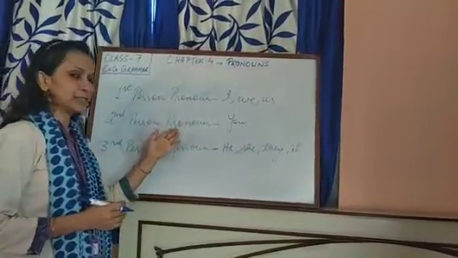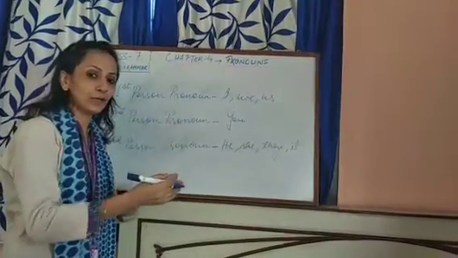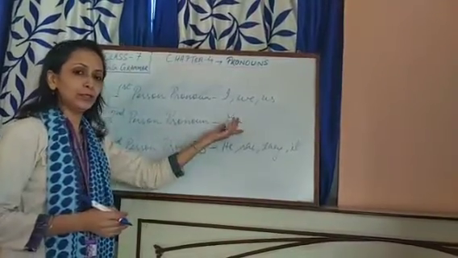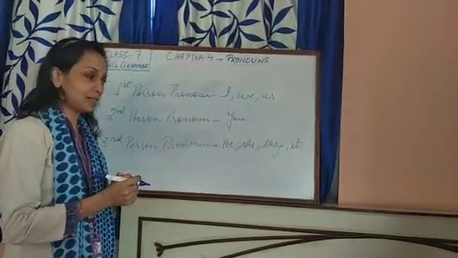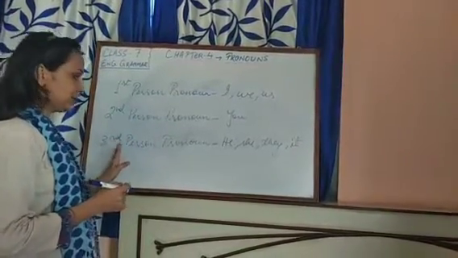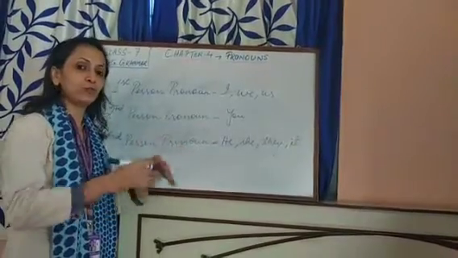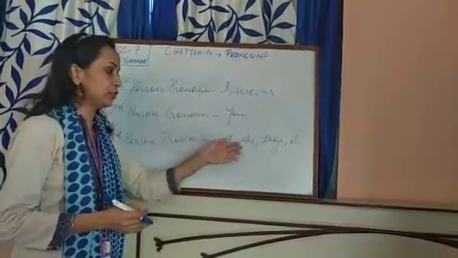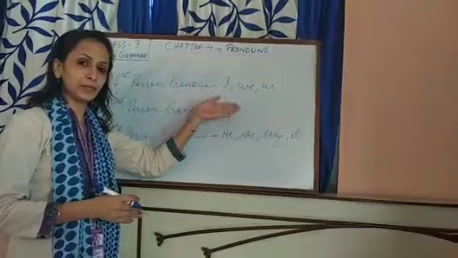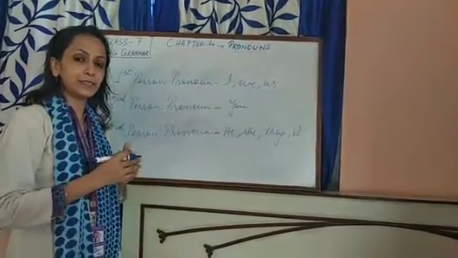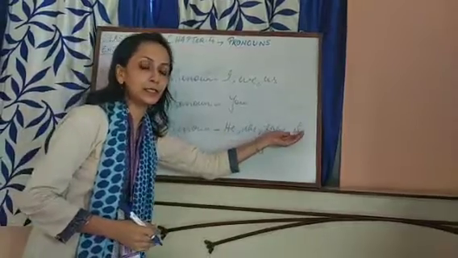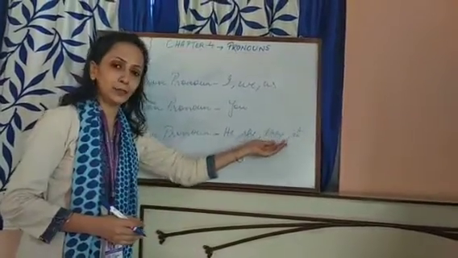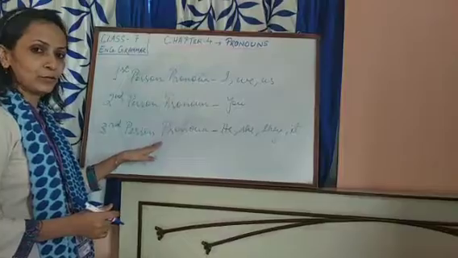And when the sentence is said to someone, that someone is you, that comes under second person. The second person is the one to whom it is said. And third person is the one about whom the sentence is said. He, she, they. That is the third person. You are not there, and the sentence is said about the third person. So this he, she, they, it are the third persons here. So this is very important to know.